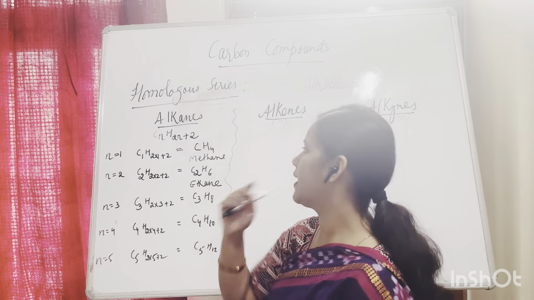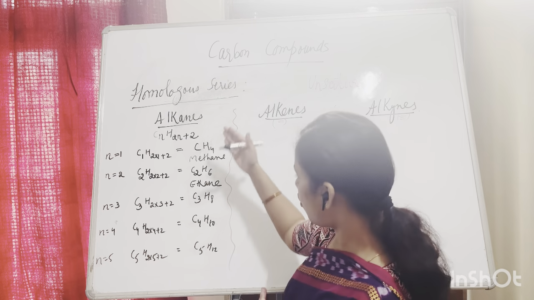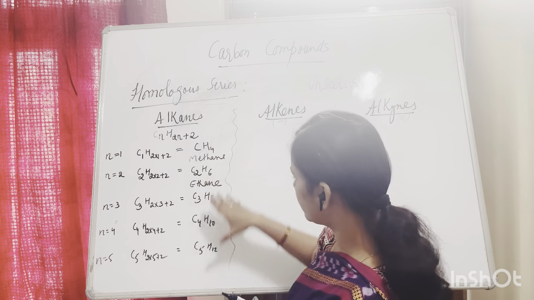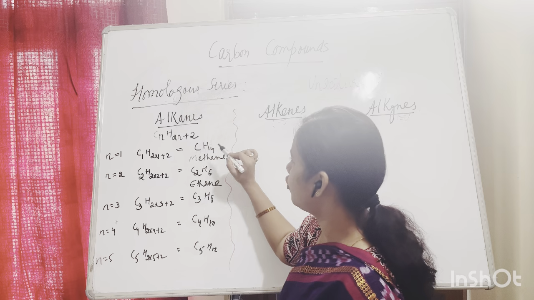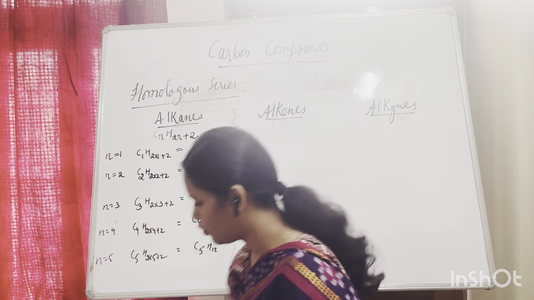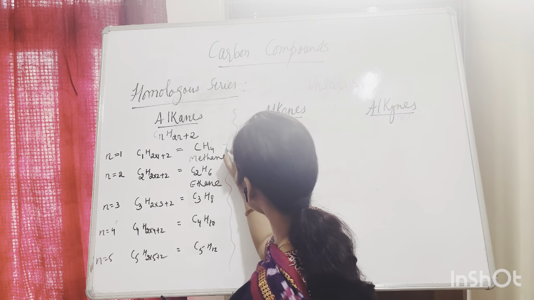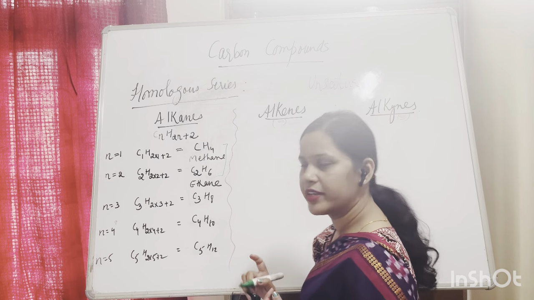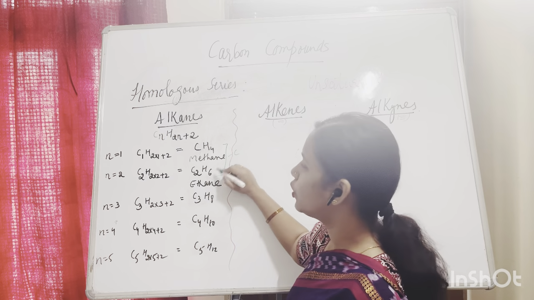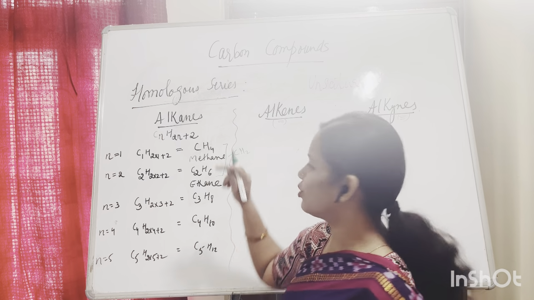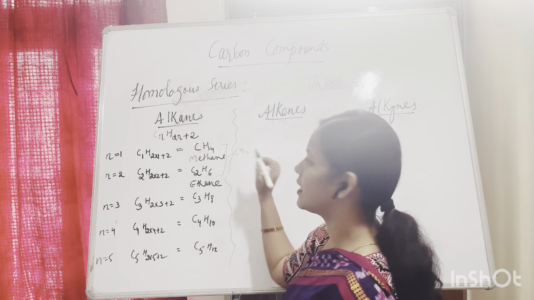Now, I was talking about the homologous series. If we look very carefully, you will see the difference between the members. The difference between the first two members is one carbon increase and two hydrogen increase, so it is only a CH2.